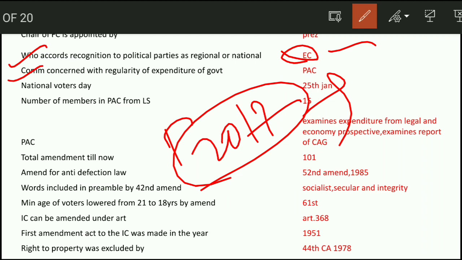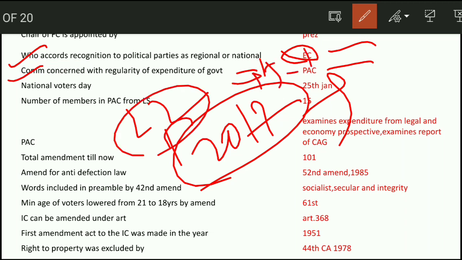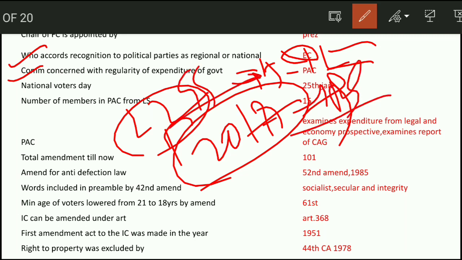Next question, the committee concerned with regularity of expenditure of government, that is PAC, the Public Accounts Committee, and it has 22 members, out of which 15 members are from Lok Sabha and 7 members are from Rajya Sabha. And which committee is the largest? It is the Estimates Committee, and it has 30 members, all from Lok Sabha. You need to know all this.